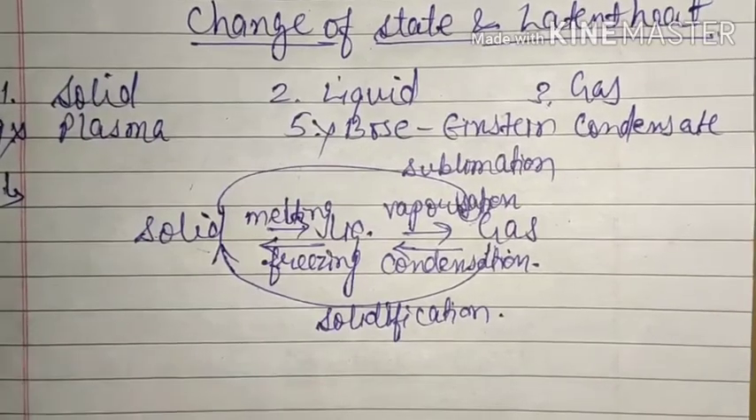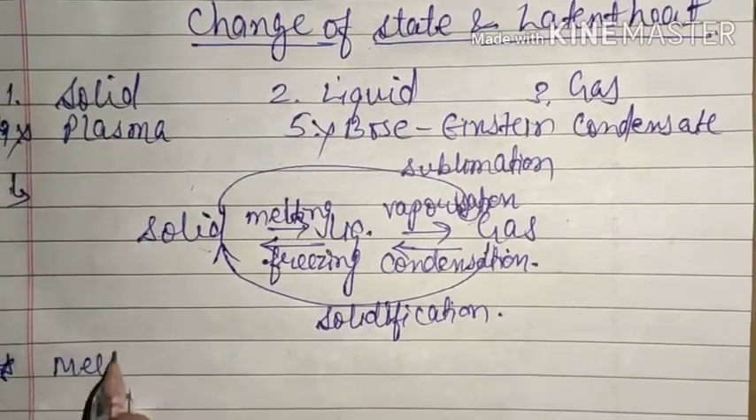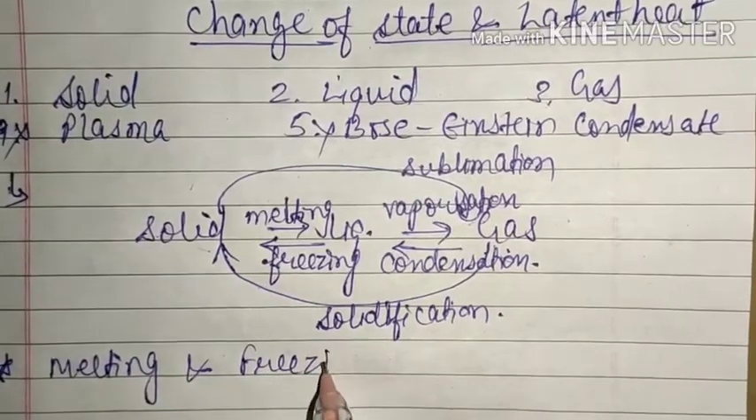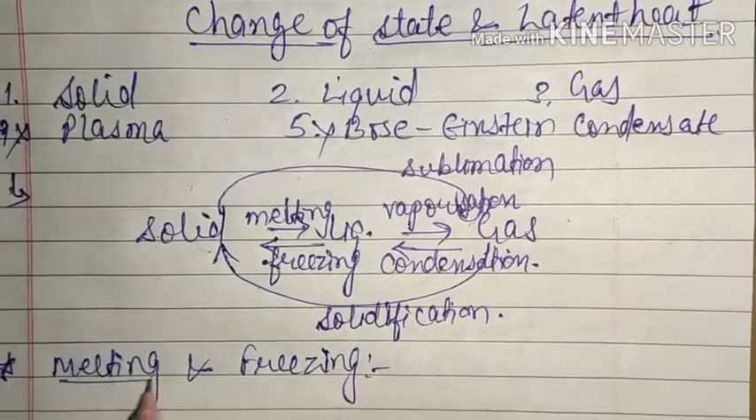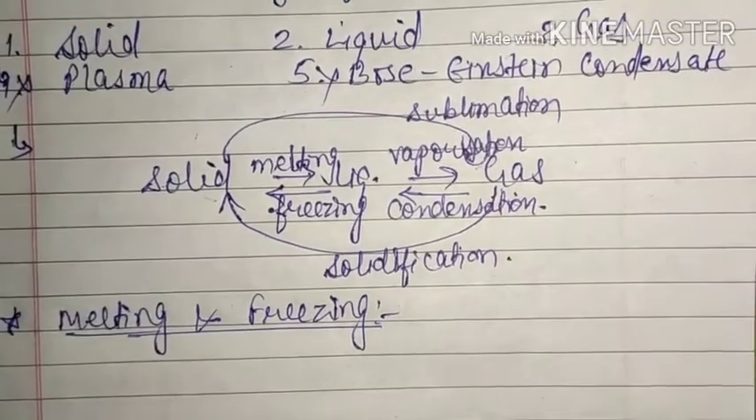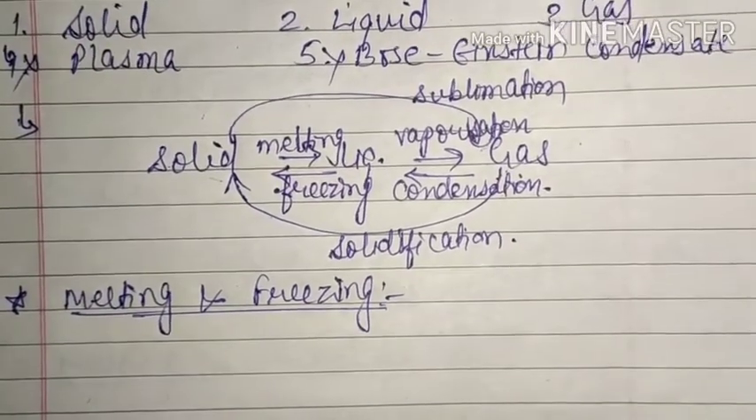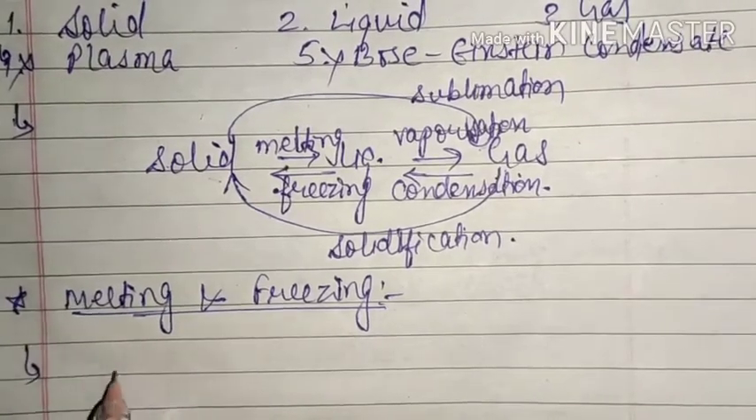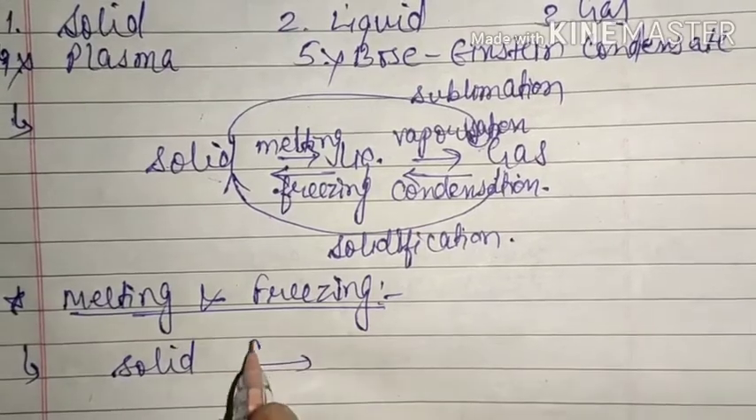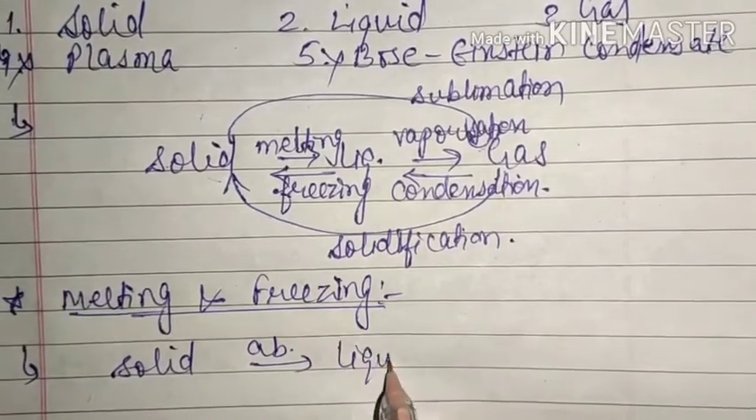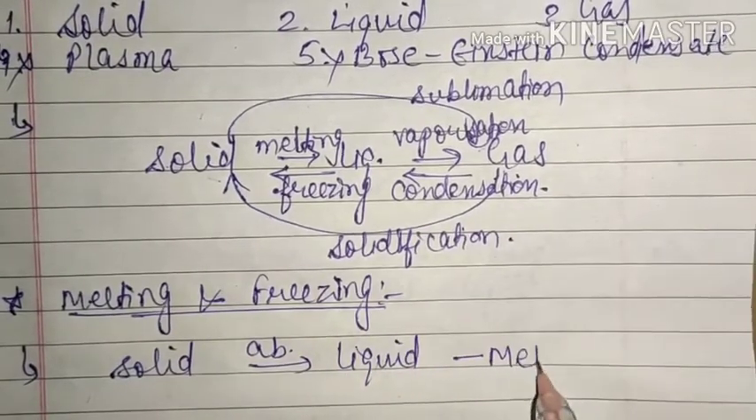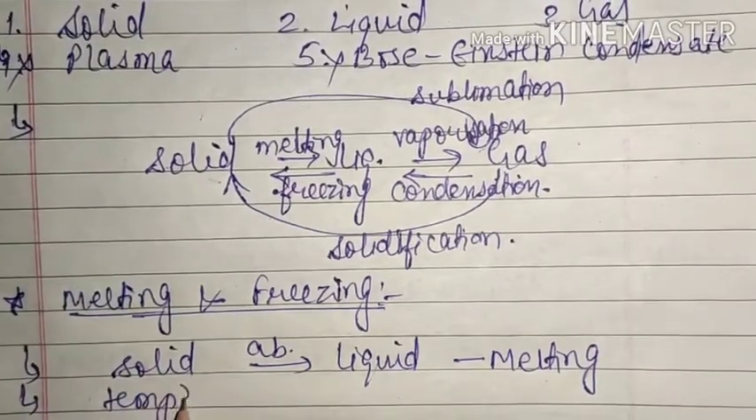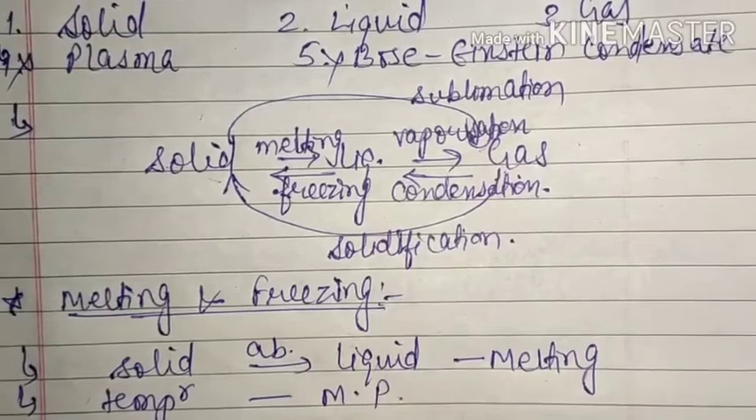Our first topic is melting and freezing. We know that the process in which heat energy is absorbed and a solid changes into liquid, that process is known as melting. That means on absorption of heat, when a solid converts into liquid, this process is known as melting, and the temperature at which this process takes place is known as melting point.